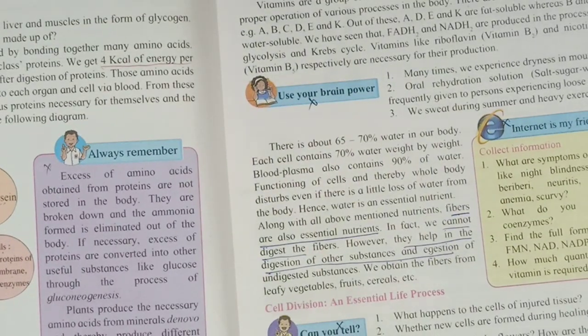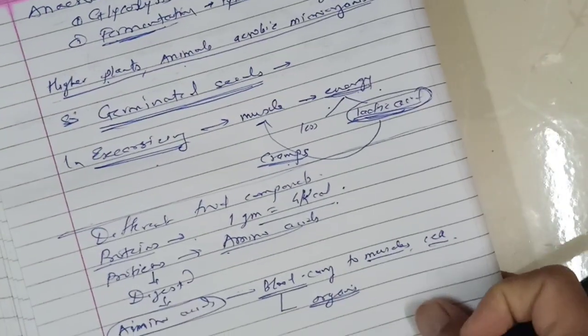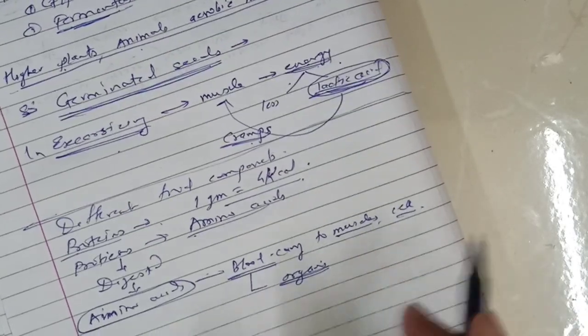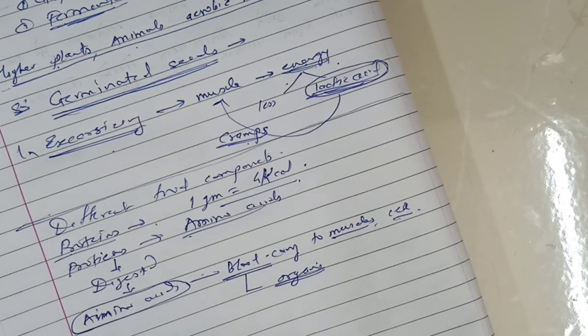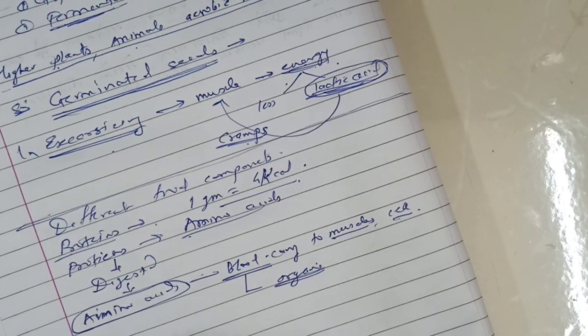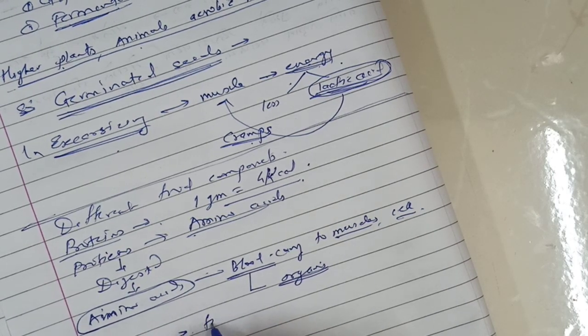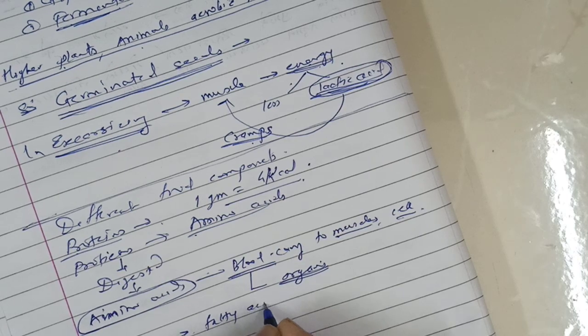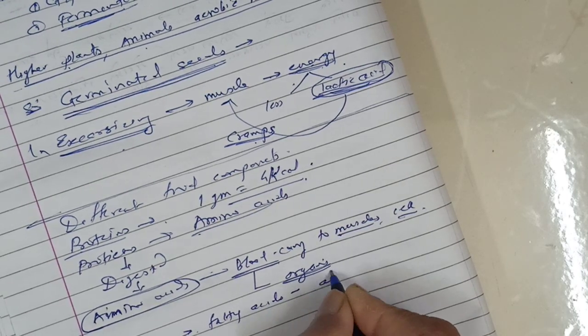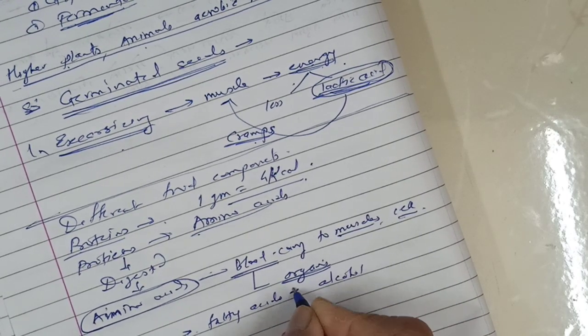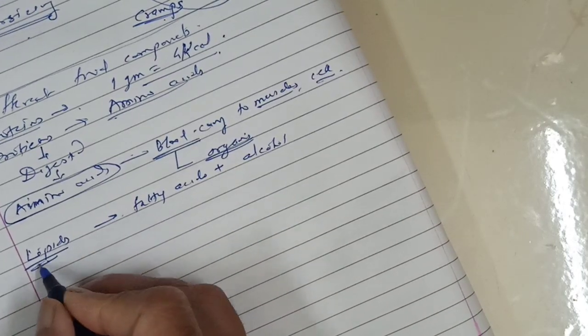After proteins we require lipids. Lipids are made from fatty acids and alcohol.